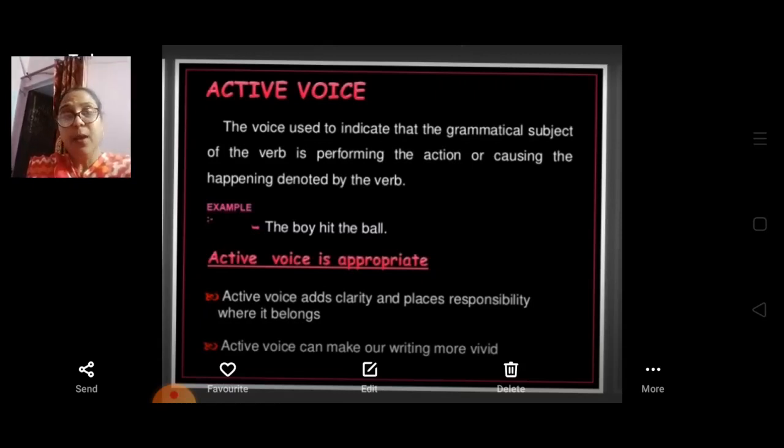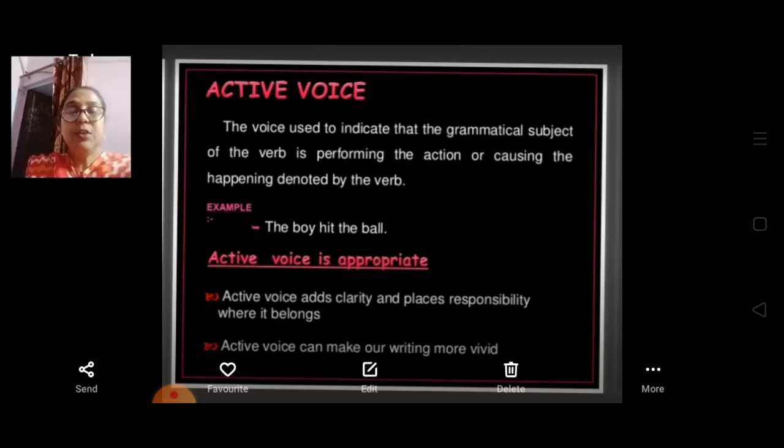He hit the ball. Ball is an object over here because the action is going on, or you can say the boy is doing something, doing an action on the ball. So the object is the ball over here.